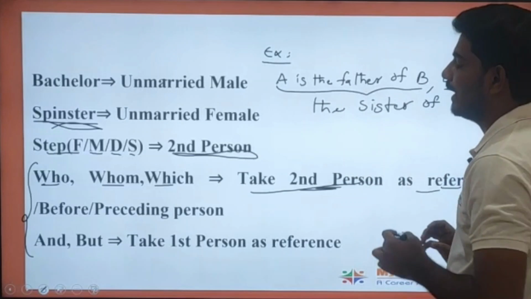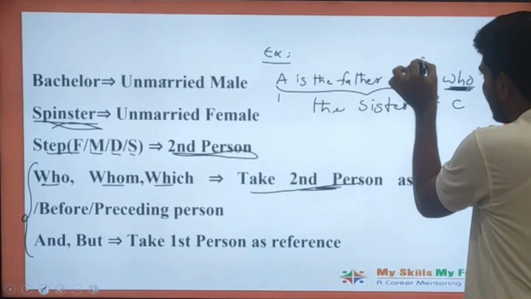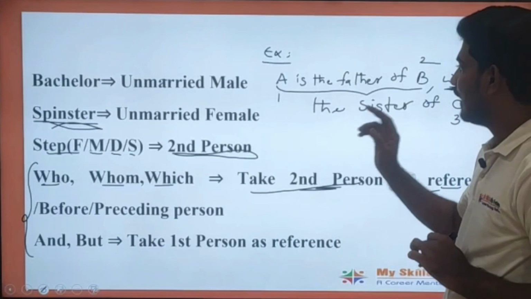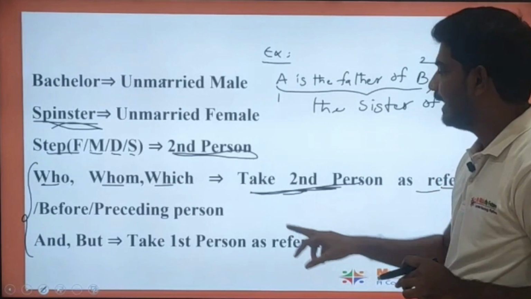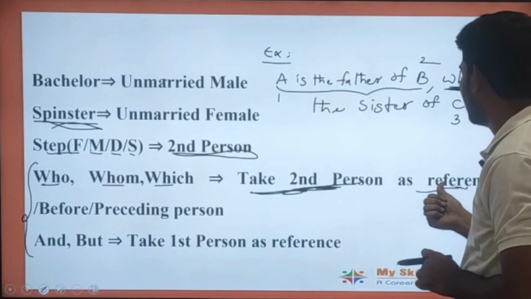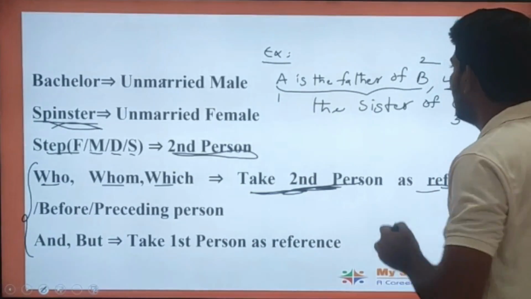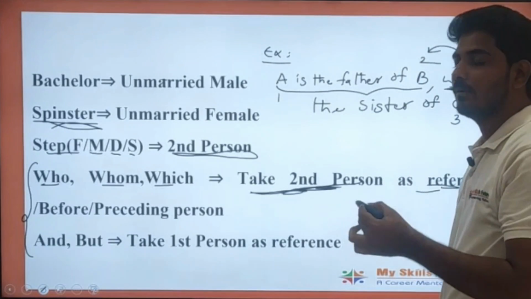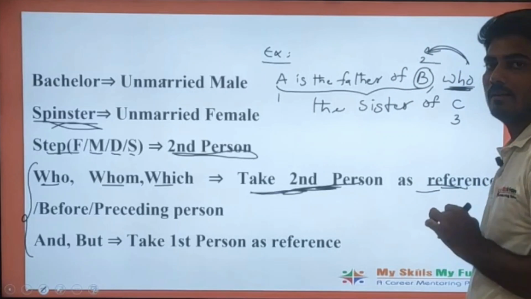So let us name the persons here. A is the first person, B is the second person, and C is the third person in the statement. If who, whom, or which is present, take the second person, the preceding person, as the reference. Who is present before who? B is present before who.